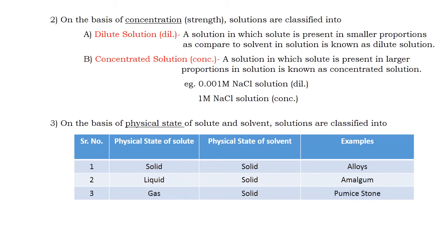The first type of solution is solid in solid. It indicates that the physical state of solute will be solid, and the physical state of solvent will be solid. That is, a homogeneous mixture of solid solute with solid solvent, and such solutions are known as solid in solid. Examples are alloys.